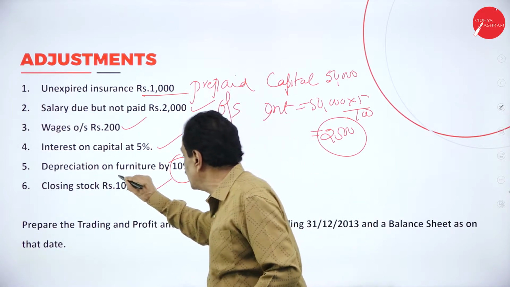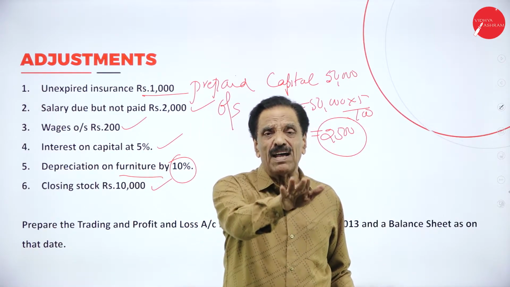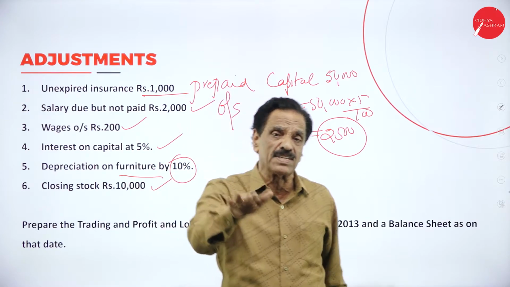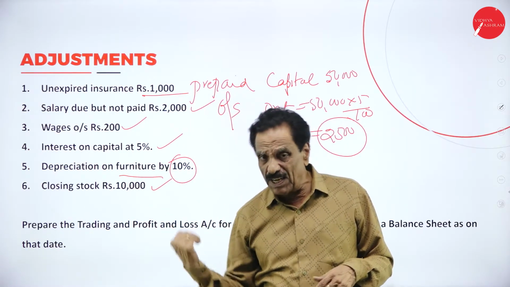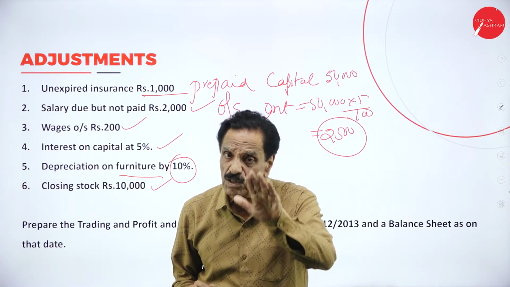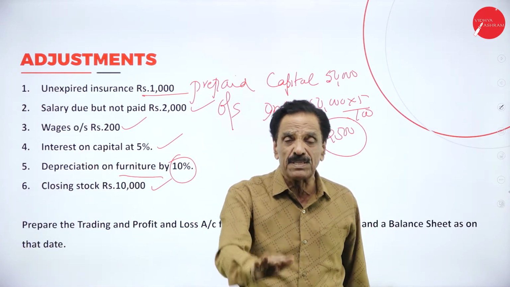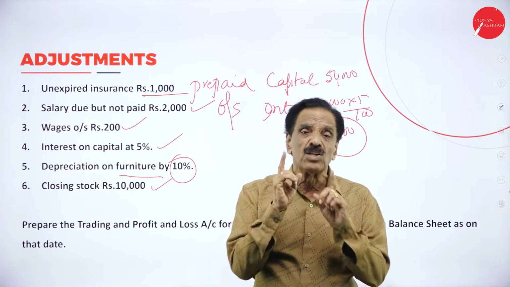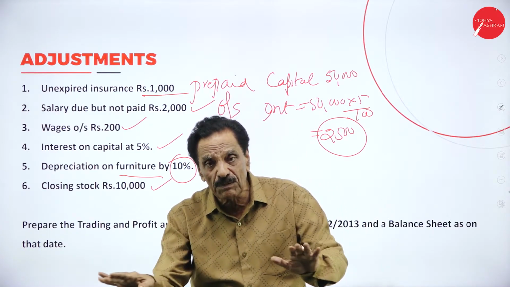Regarding this depreciation, I will give one more piece of information. What is depreciation? It is the continuous fall in the value of the asset. If the depreciation comes in the trial balance, directly it will come on the profit and loss account debit side. Don't deduct from the asset. I will repeat: if the depreciation comes from the trial balance, it should appear only on the profit and loss account debit side. Don't deduct from the asset.